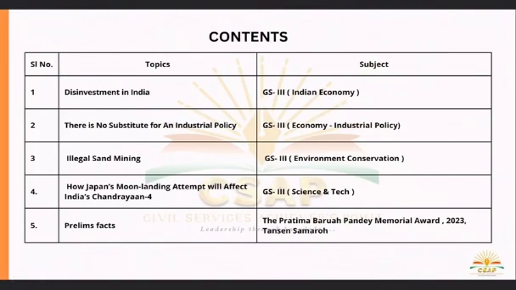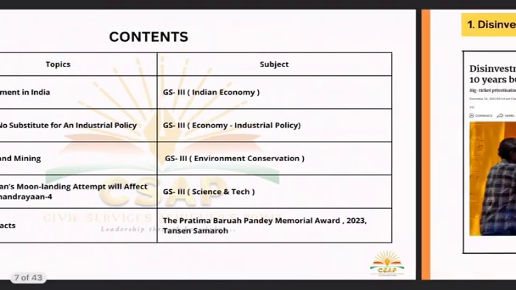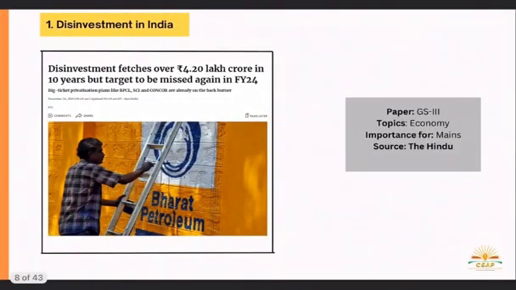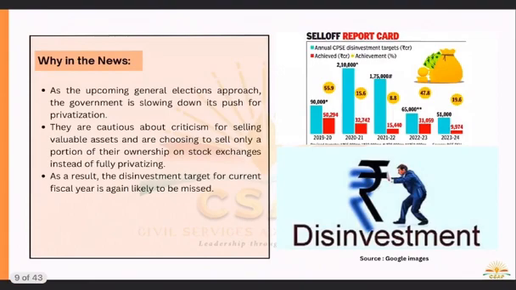Disinvestment in India, no substitute for an industrial policy, illegal sand mining, how Japan's moon landing attempt will affect India's Chandrayaan 4, and relevant prelims facts. So if we talk about disinvestment in India, disinvestment fetches over rupees 4.20 lakh crore in 10 years, but the target is to be missed again in financial year 24. Disinvestment. So what does disinvestment mean?